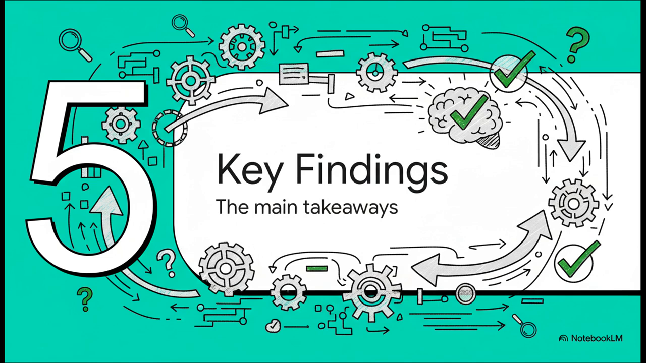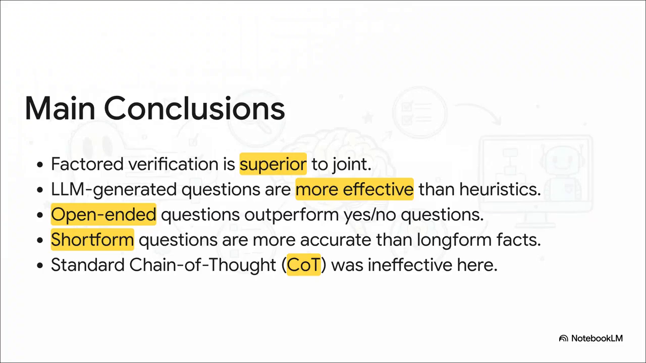What are the big takeaways from all this? Well, the paper offers some really clear, actionable insights for anyone trying to build more reliable reasoning processes into these models. So a few key conclusions. That factored verification approach is consistently better. Letting the LLM generate its own questions works better than hard-coded rules. Open-ended questions are better than yes-no. And it validates that core idea we saw earlier. Models are just more accurate answering short-form questions than generating long-form text. And interestingly, they found that standard chain of thought prompting didn't really help on these specific factuality tasks.